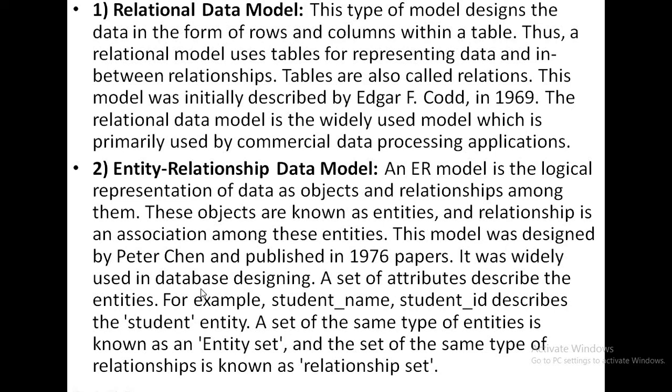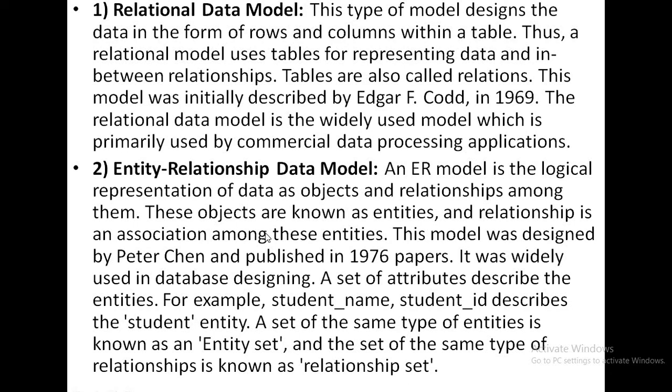It was widely used in database designing. A set of attributes describes the entities. For example, student name and student ID describe the student entity. The set of the same type of entities is known as an entity set. And the set of the same type of relationships is known as a relationship set.